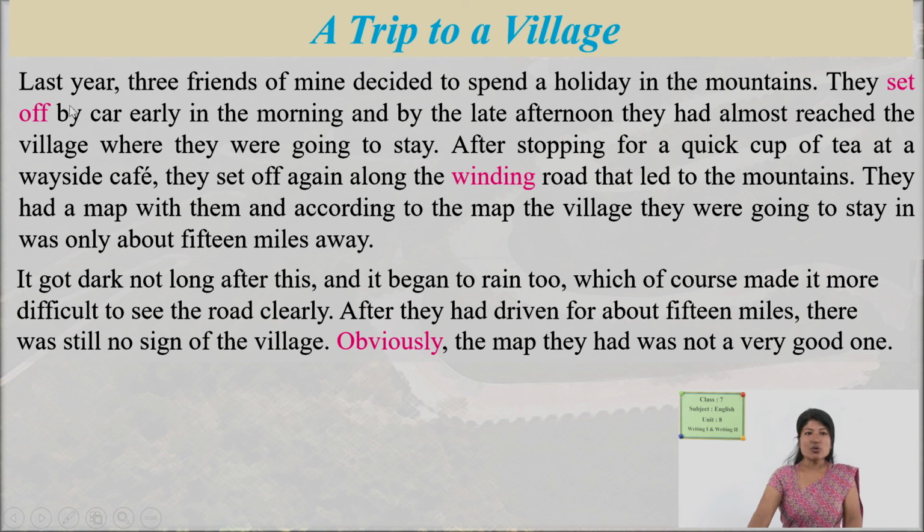They set off by car early in the morning, and by the late afternoon they had almost reached the village where they were going to stay. By car. How did they go? By car. And they reached the village by late afternoon.